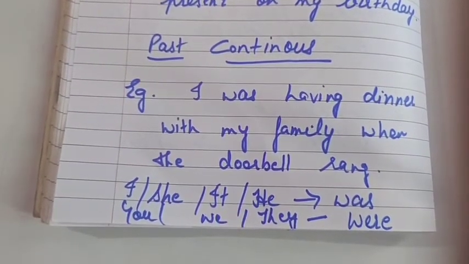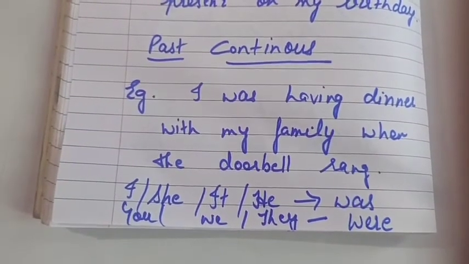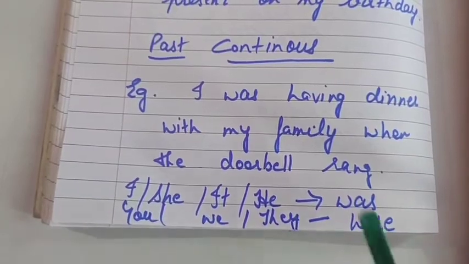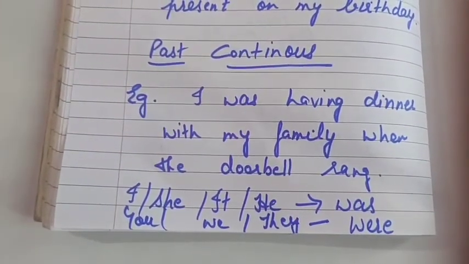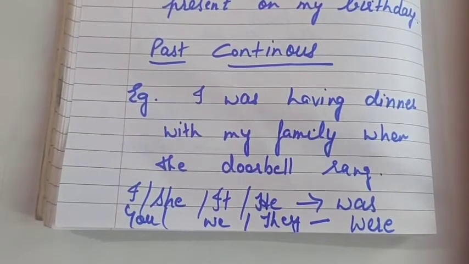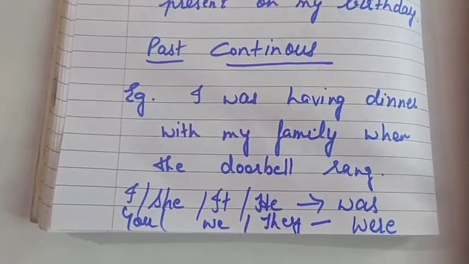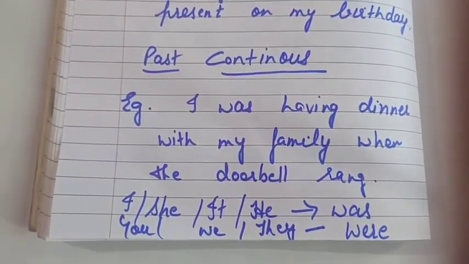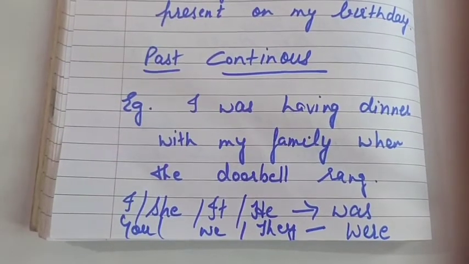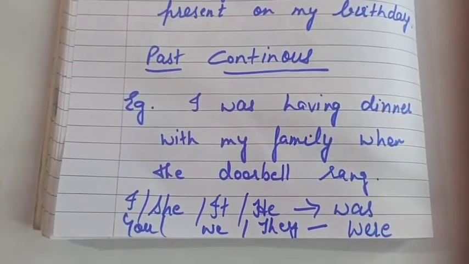This shows an unfinished ongoing action in the past, and something happened. Normally we also mention another finished action that interrupted it. Like I was having dinner with my family when the doorbell rang. So we make this tense with a subject plus was or were and a verb with the ing form.